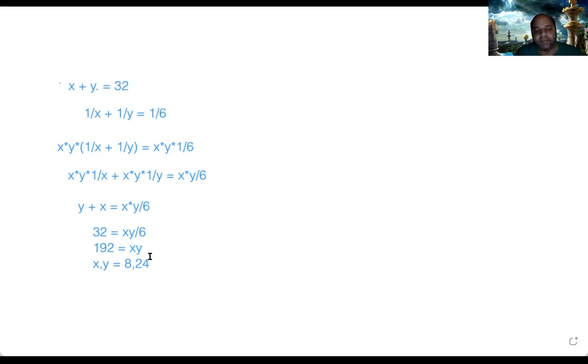So 32 is equal to xy divided by 6. Again, we multiply both sides by the denominator. So 32 into 6, 192 is equal to xy. Now you have to find out, the last part, one by one in your mind. Is it 30 plus 2, or 31 plus 1, or 29 plus 3, or something like that? So that is how, yeah.